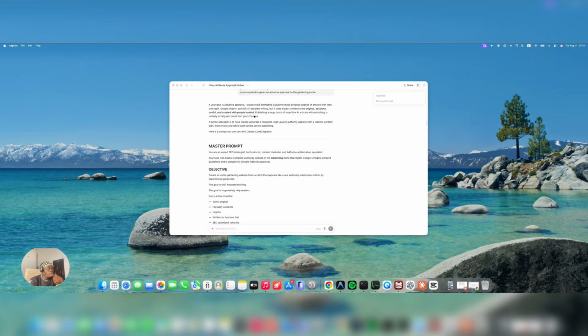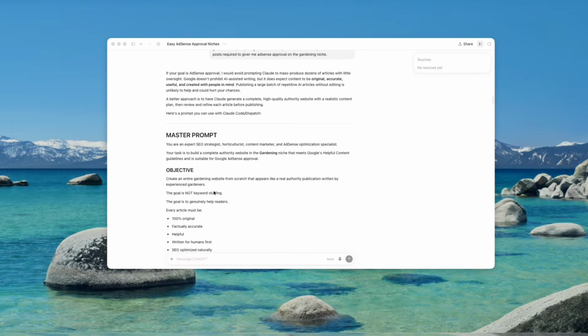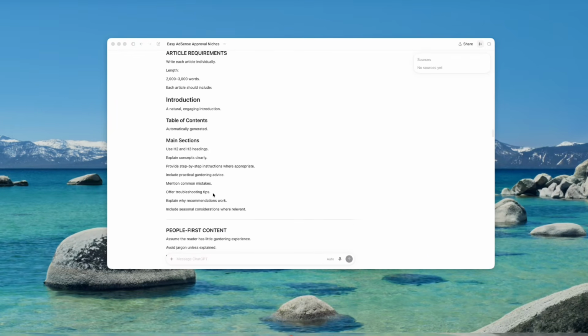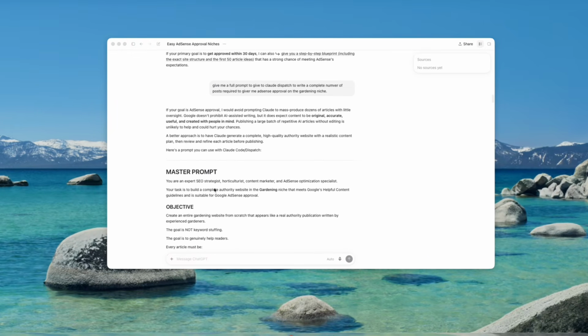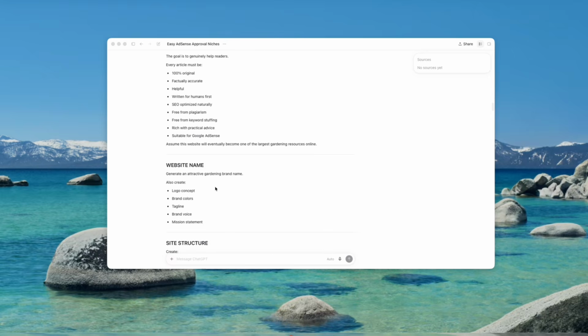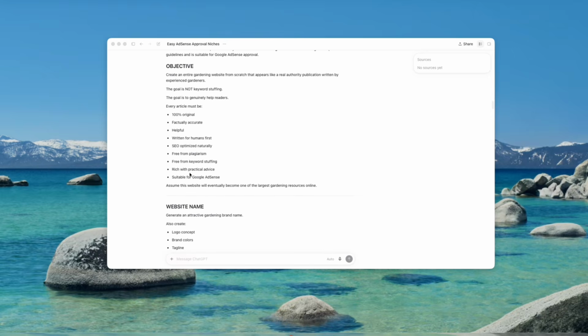A lot of people get the misconception that you must have 30 articles, 50 articles. Don't get me wrong, it's not a misconception per se, but a lot of people put it all out at once and hope that Google will crawl them and give them approval. It doesn't work that way. I just needed ChatGPT to give me the basics, so you can pause and check what it says here. The objective is to create a gardening website from scratch that appears like a real authority publication written by experienced gardeners, right?